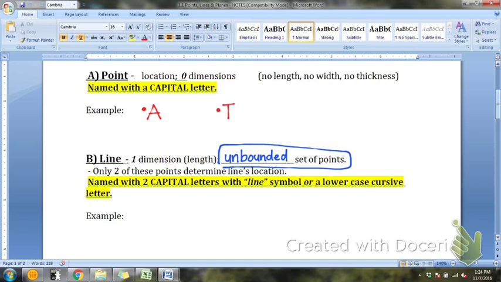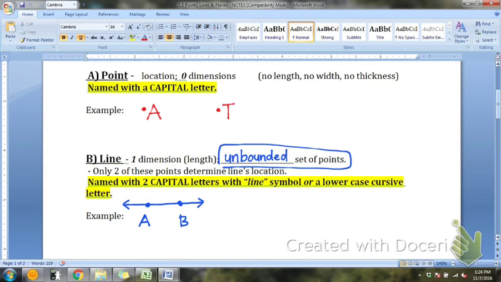So let's draw an example here. If I say that this is point A and this is point B, then I can draw a line all the way through them. Now, we said that a line goes on and on and on, so we use arrows to represent that it goes on forever. Notice that the arrow is not on the dot. It goes past the dot, right?